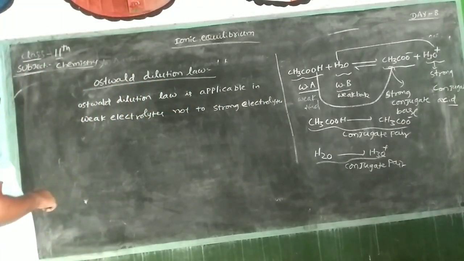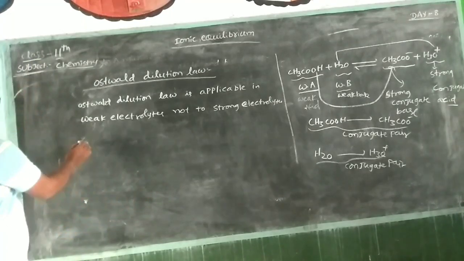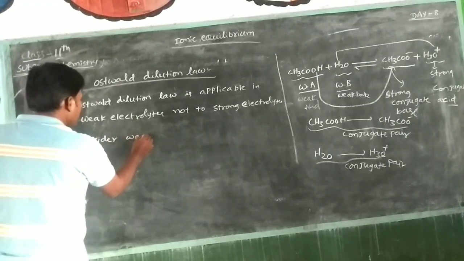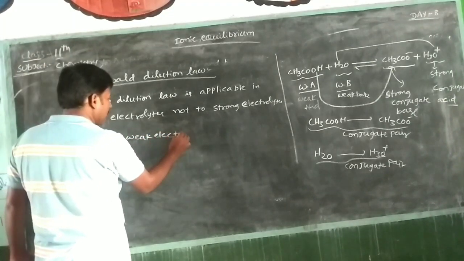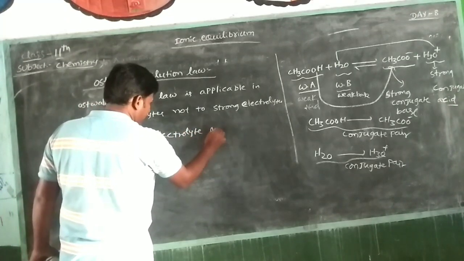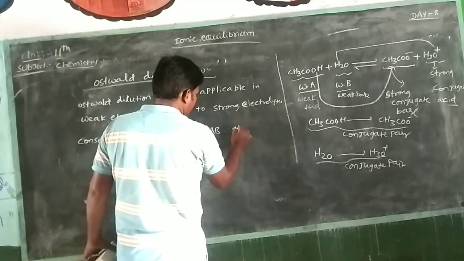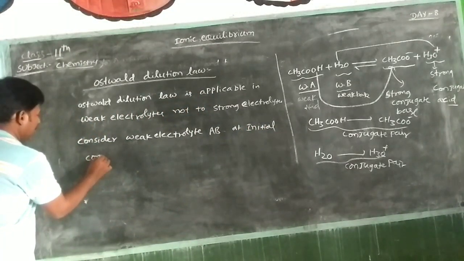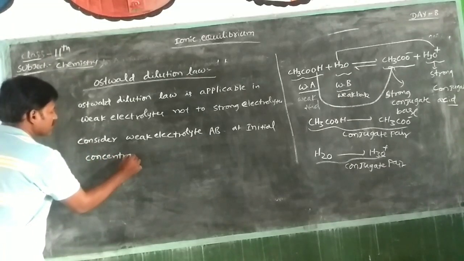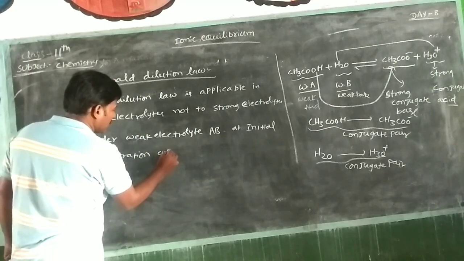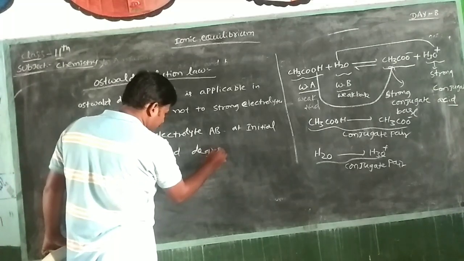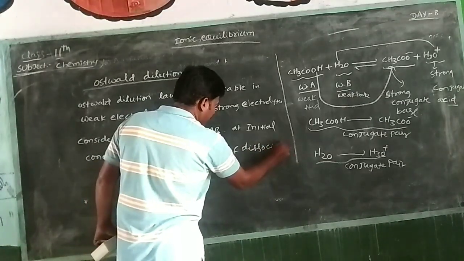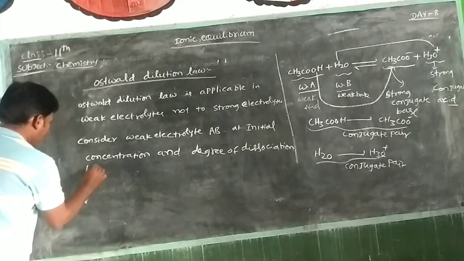Consider a weak electrolyte like AB. The initial concentration is C and the degree of dissociation is alpha.